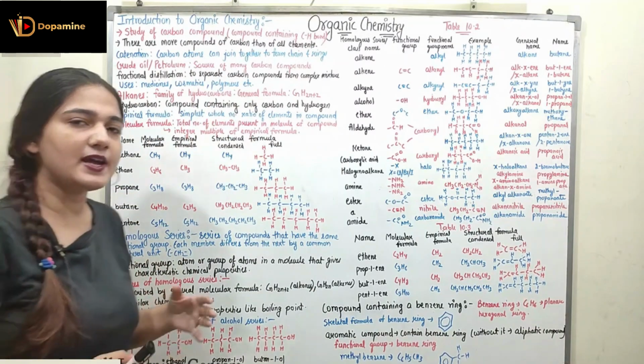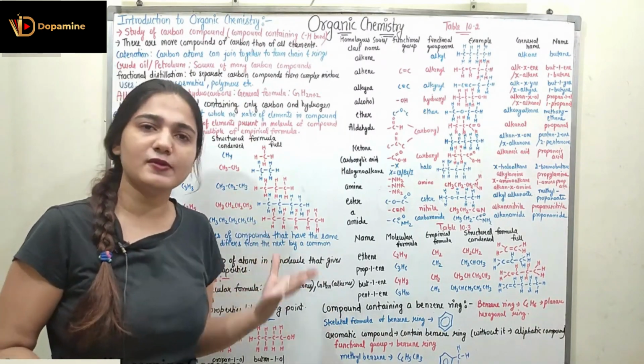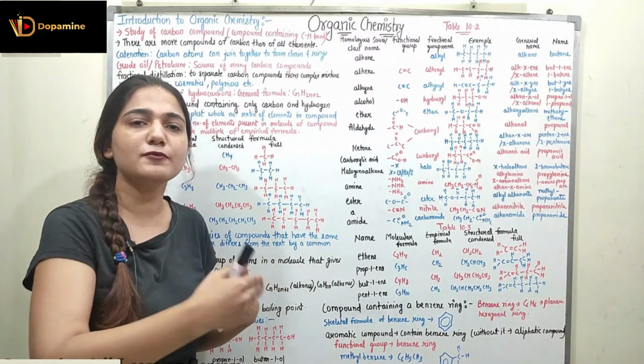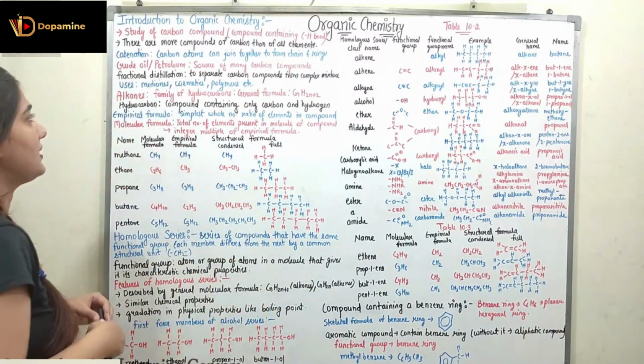If I have 2 carbon atoms, I will have a different compound. If I have 3 carbon atoms joined, I will have a different compound. So the property when I have more and more carbon atoms joined together is called the catenation property.